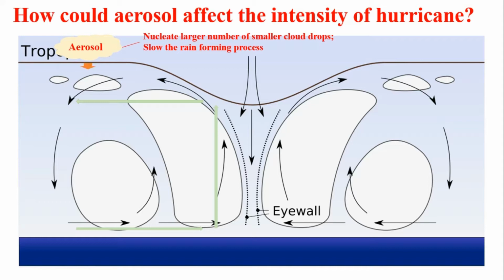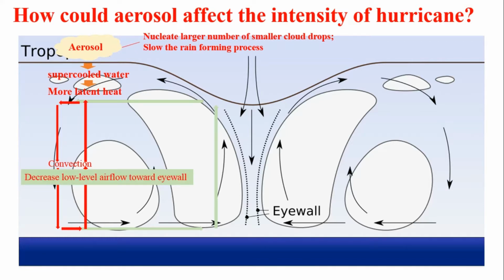Thus, more water can ascend to freezing levels as supercooled water or ice. This process could release more latent heat that invigorates the convection of the outer clouds, drawing more ascending air at the periphery of the storm. This could decrease the low-level airflow towards the eye.